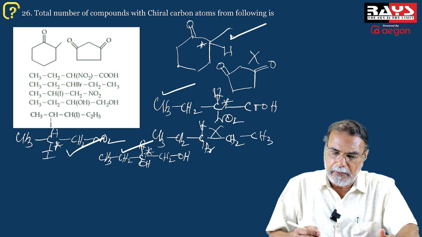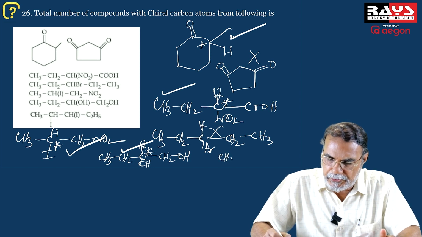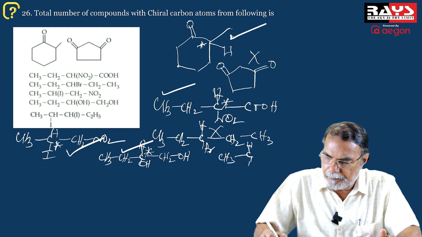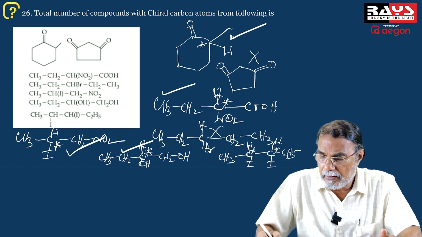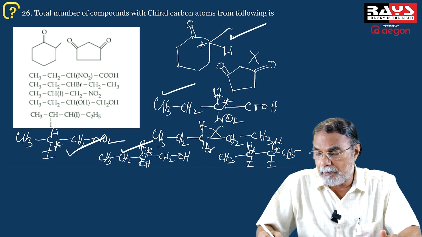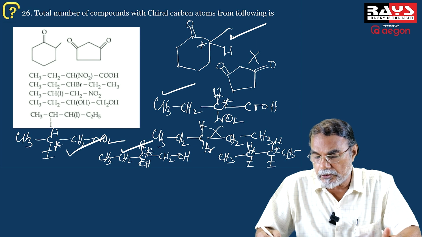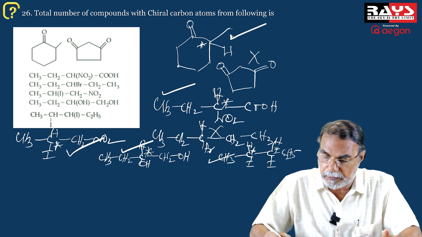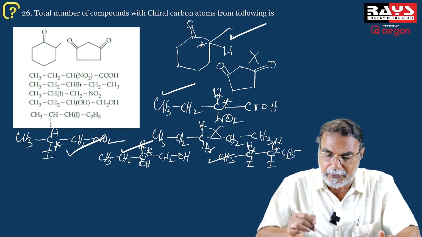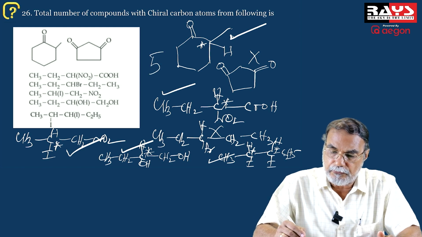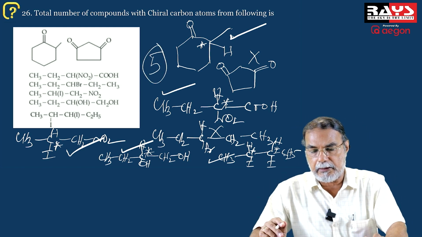It's a chiral carbon. And in the last molecule, it is CH3, CHI, C2H5. This carbon is linked to 4 different groups, so it is chiral. So also this carbon is linked to 4 different groups. It is chiral, and they are dissimilar chiral carbon atoms, and therefore this molecule is optically active. The molecule is a chiral molecule. So how many are chiral molecules? 1, 2, 3, 4, and 5. Among the molecules given, you have 5 molecules containing chiral carbon atoms.